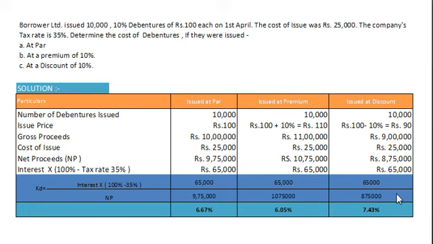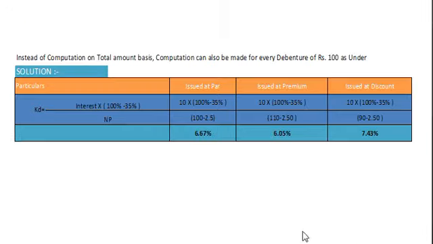So our cost of debt amounts to 7.43%. Like this we can calculate cost of debt when debentures are irredeemable. Dear students, this working was based on aggregate value, that is total value. Now the same solution we can do by taking per unit value on debentures. Let us try that way.